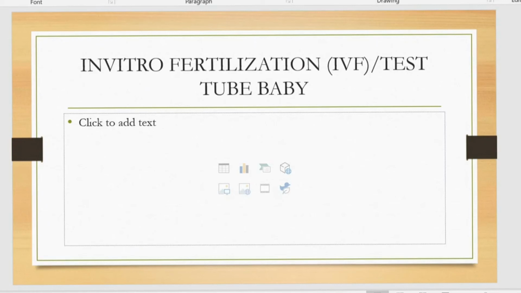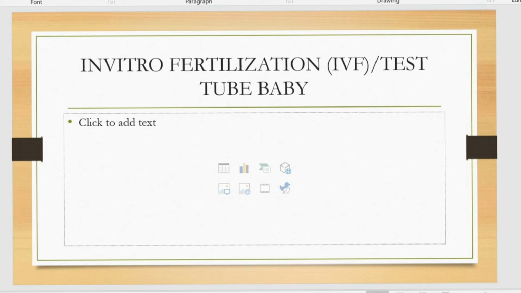Welcome to part 2 of reproduction in animals. In the first part we have seen sexual reproduction. In the second part, we are going to discuss asexual reproduction and the other topics covered in your NCERT book.